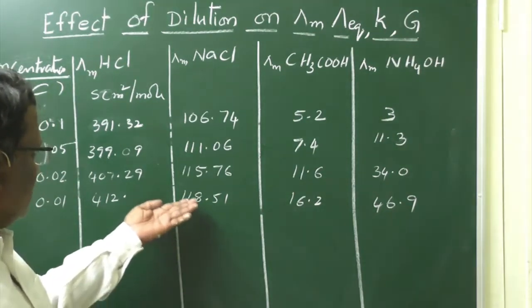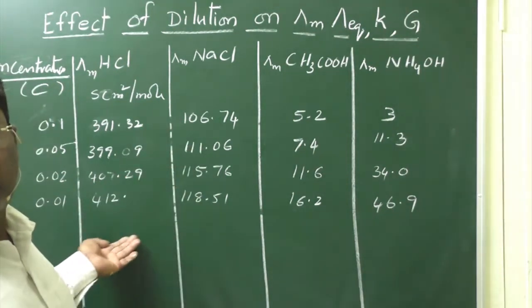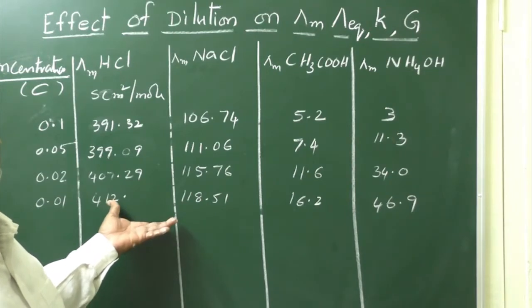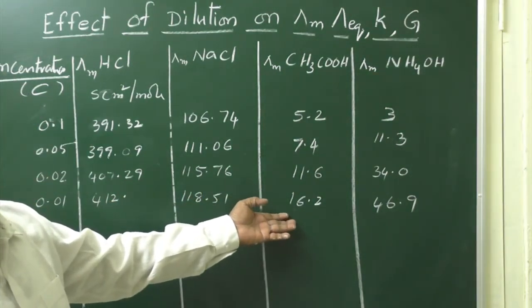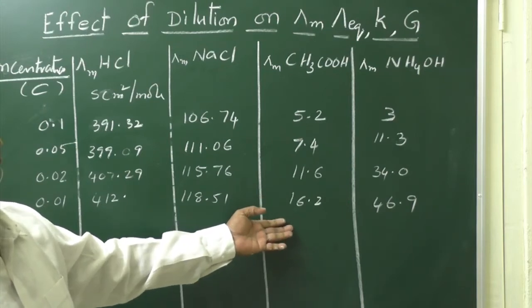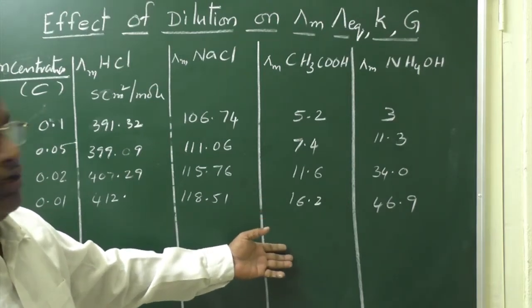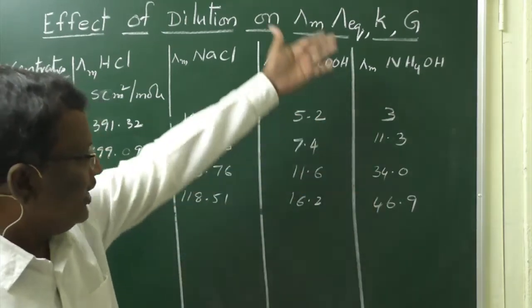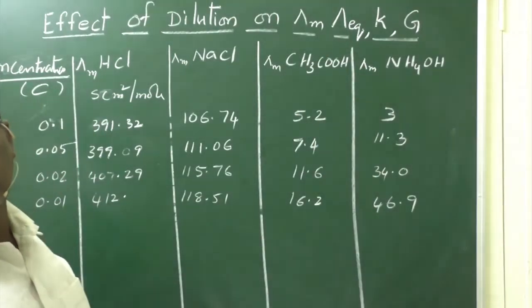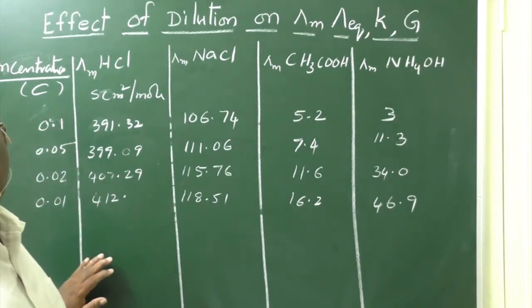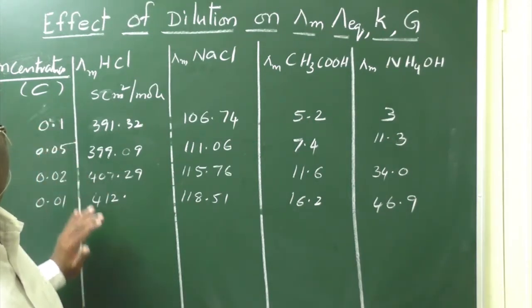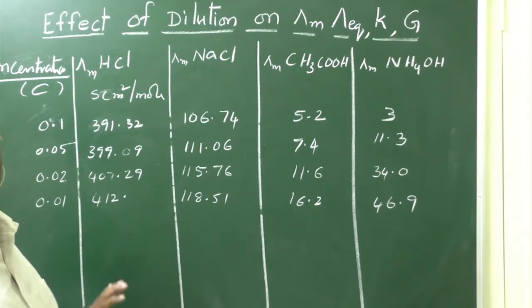Whereas here it is less than 1 time, just 0.8 to 0.9 times increase we are observing, whereas here a 4 times increase in the molar conductivity by dilution from 0.1 to 0.01, whereas in the case of NH4OH nearly 16 times increase was observed when dilution takes place from 0.1 to 0.01.